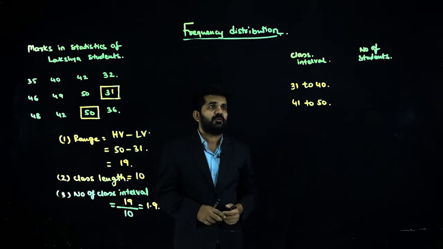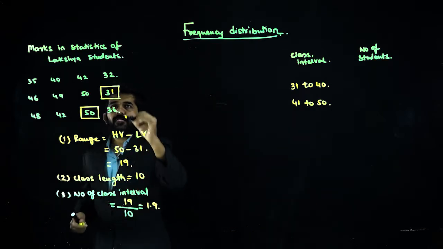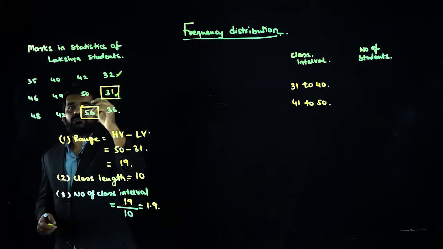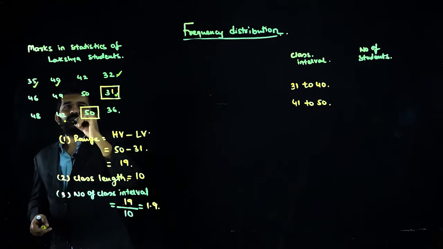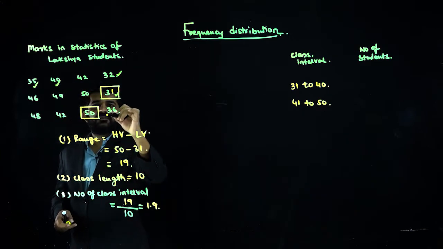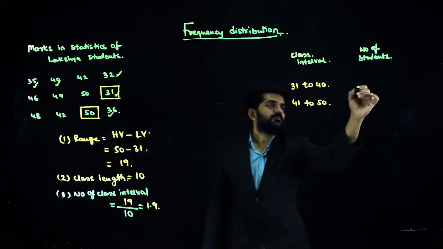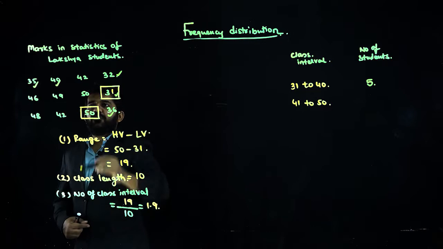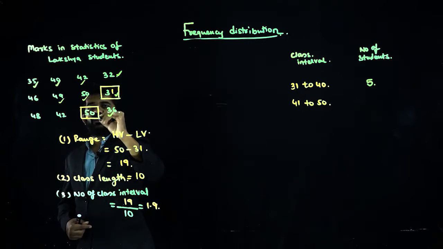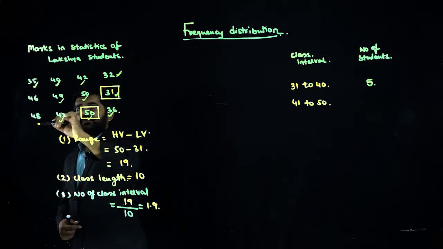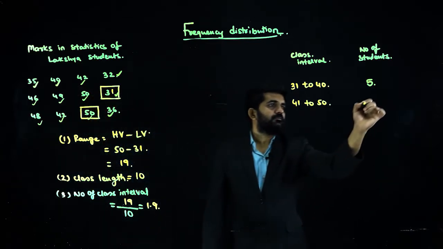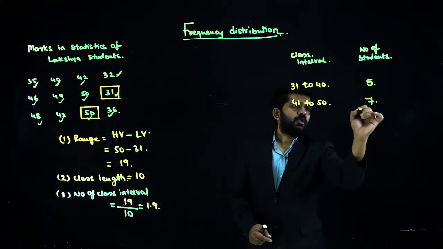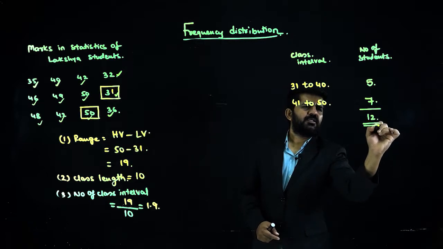I'll have to find out the number of students between 31 to 40. 1, 2, 3, 4, 5. So it is 5. 41 to 50: 1, 2, 3, 4, 5, 6, 7. It is 7. Total number of students is 12.